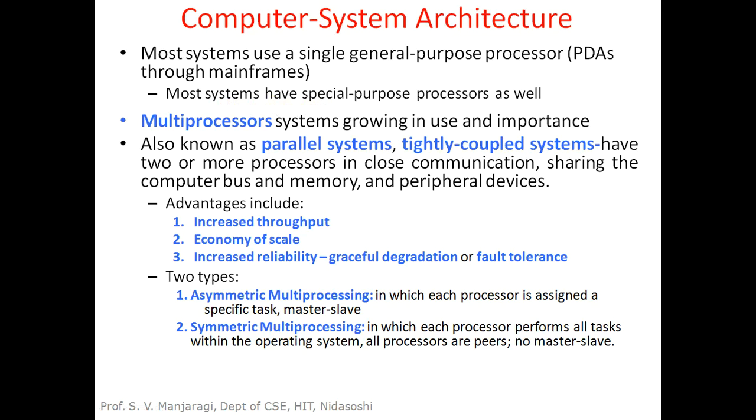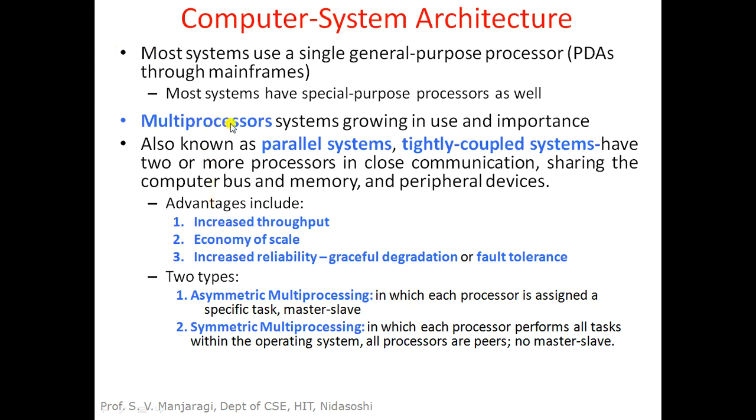They execute a set of special purpose instructions. Usually they will control devices, so they are called device specific processors, such as hard disk, keyboard, graphics controller, printer.